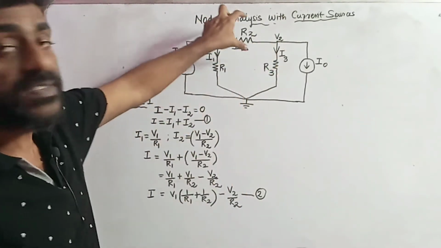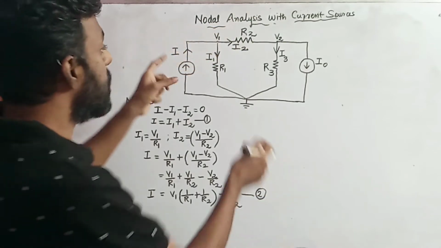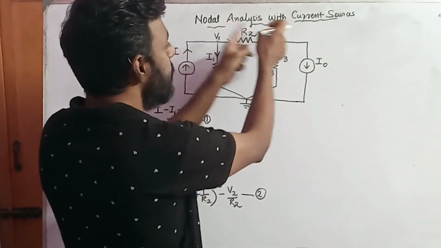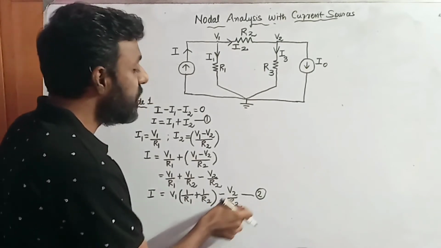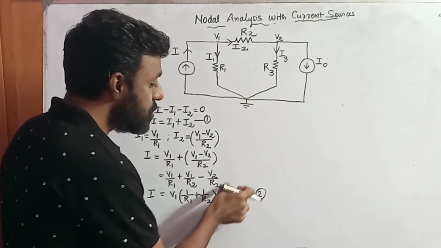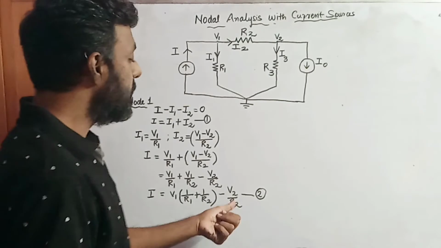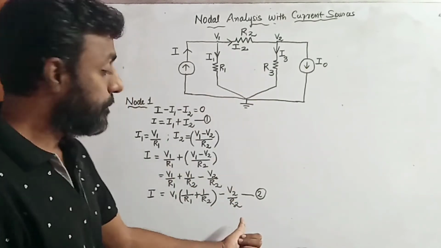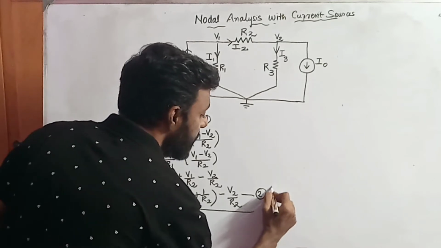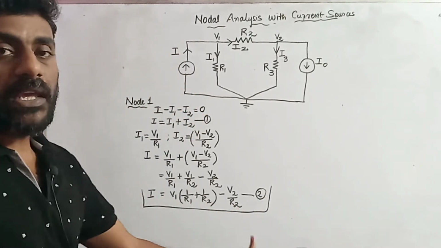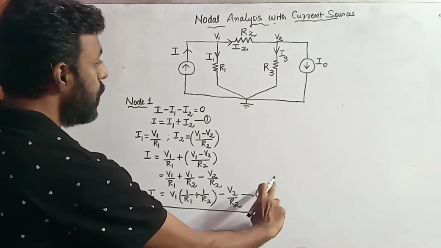This R2 is called the interconnecting resistance because it connects V1 and V2. So minus the ratio between the adjoining potential and the interconnecting resistance. This is how you need to write it in your examination by looking at this equation. So this is the value of the current.